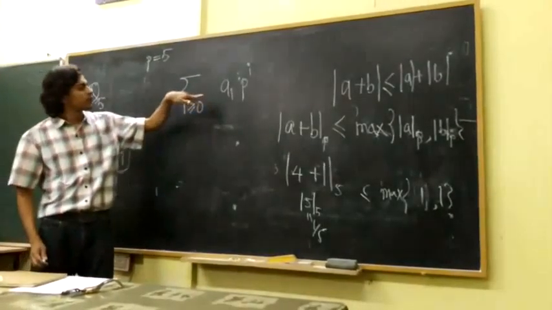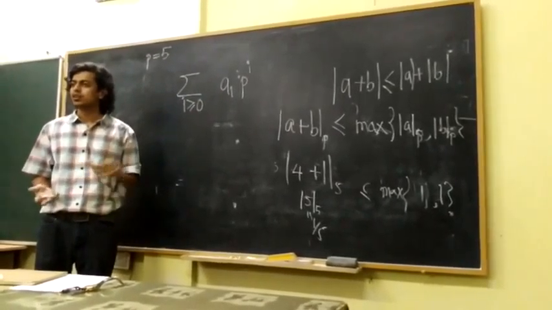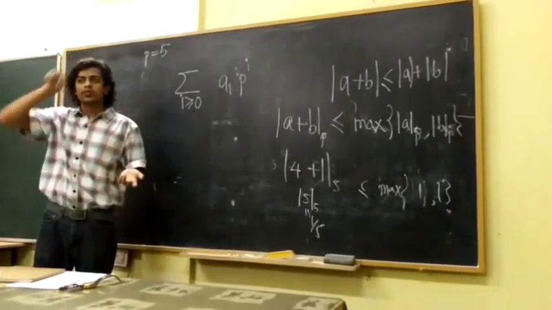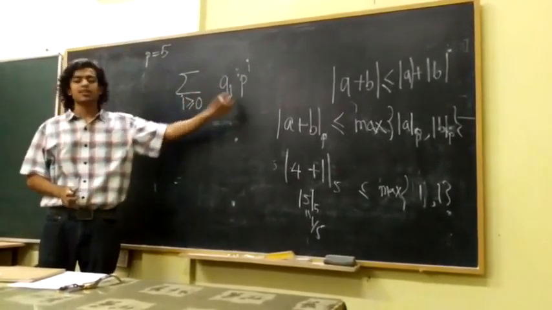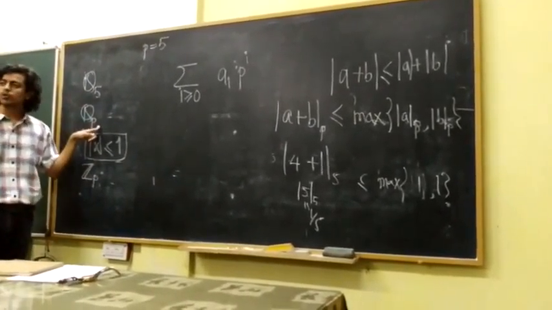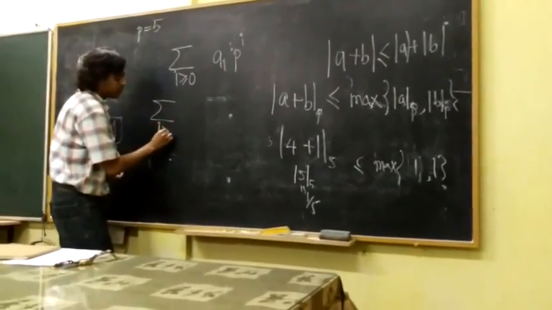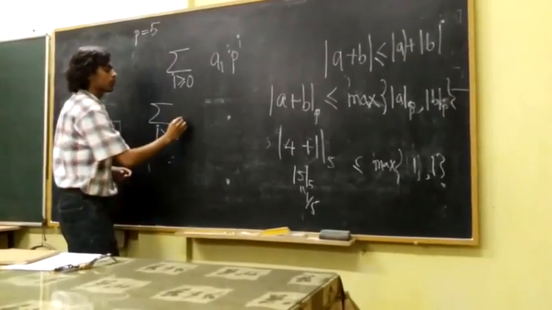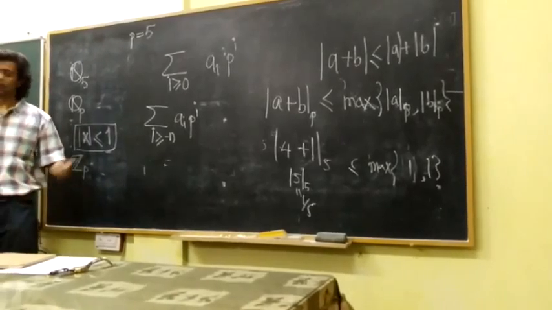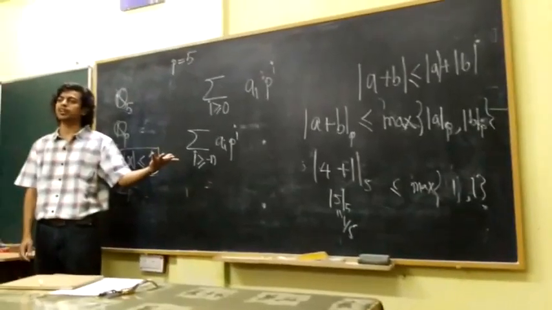So because of that, here, as my powers of p increase, my absolute value is decreasing. If I add more powers of p, it's going to still decrease. It's not going to increase. So this number has absolute value less than or equal to 1. So what do these numbers look like? They allow a few negative powers. Not all powers of p have to be positive. Some of them can be negative, but only a finite number.